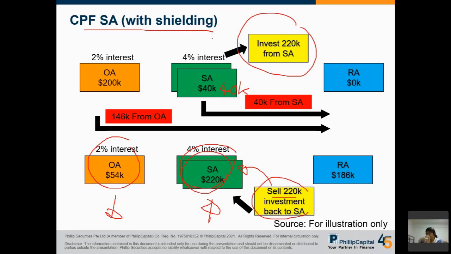You will still need to take some form of risk, because when you invest this, you still need to put it into some form of investment for probably a few weeks. Once you put it there for a few weeks, then you can return it, and the amount will go back to SA.